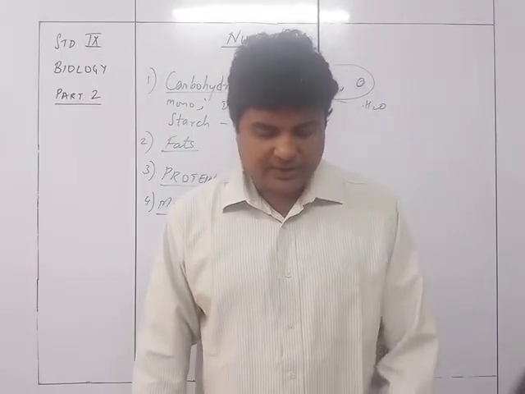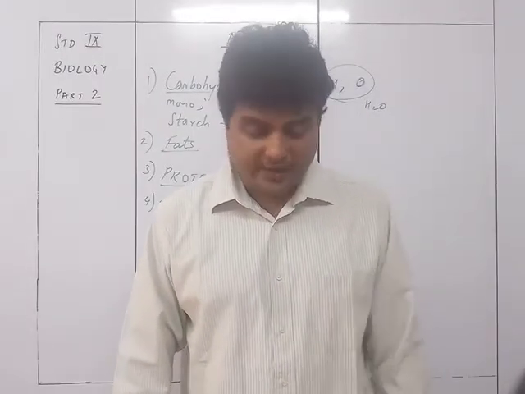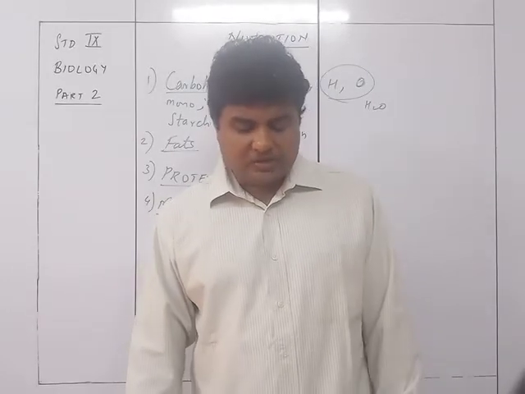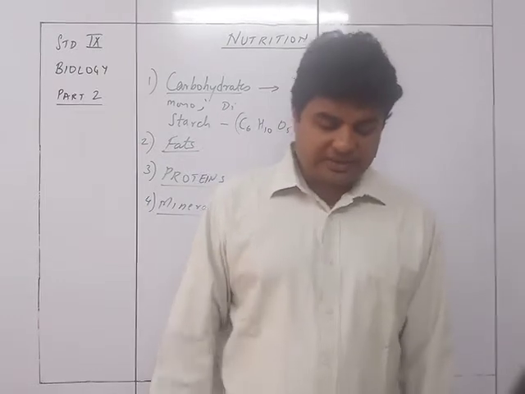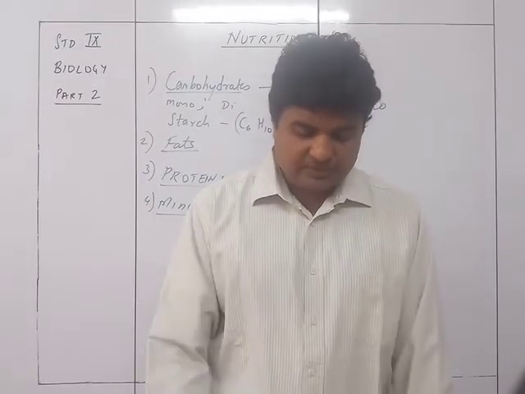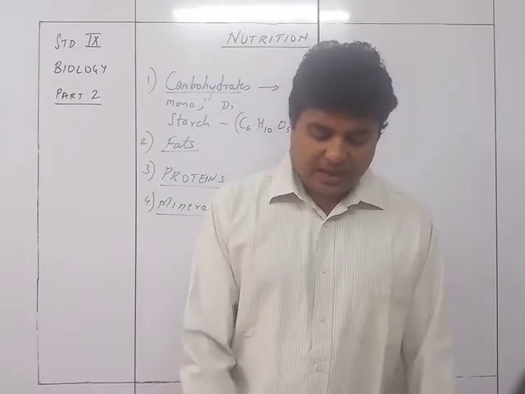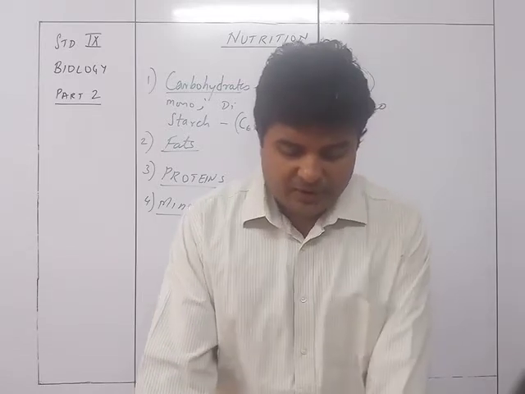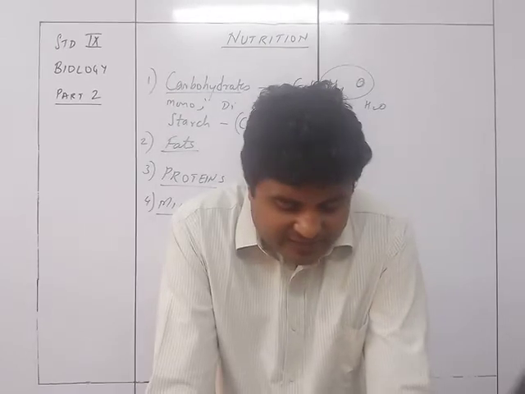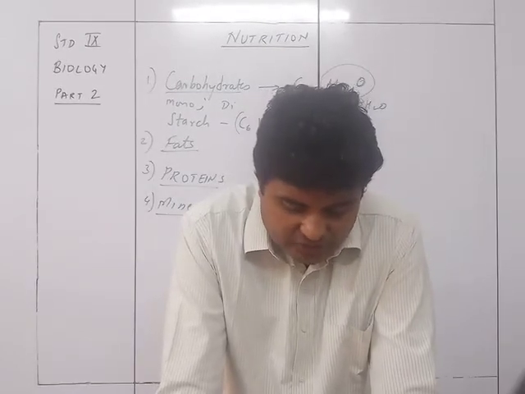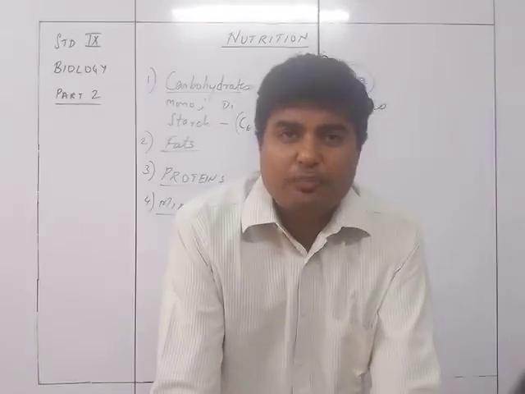Table salt contains mainly sodium chloride. Many other mineral salts are obtained from various food stuffs such as green vegetables and fruits. Some important mineral elements and their nutrient values are as follows. Calcium and phosphorus help in strengthening of the bones and teeth. Calcium is also required in the process of clotting of blood.